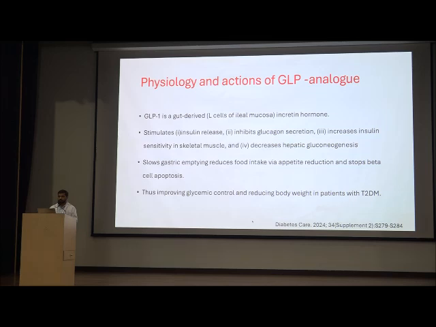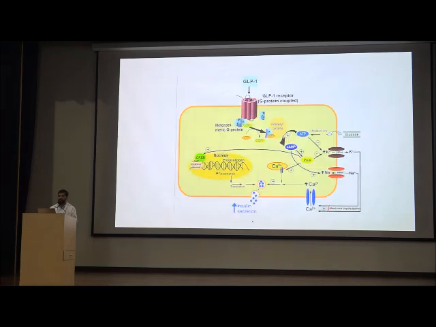So, what are GLP analogs? GLP is a gut-derived incretin hormone that is secreted from the L cells of the ileal mucosa. It stimulates insulin release, inhibits glucagon secretion, increases insulin sensitivity in skeletal muscles, and decreases hepatic gluconeogenesis. It slows gastric emptying, thereby reducing food intake and appetite, which further stops beta cell apoptosis, thus improving glycemic control and reducing body weight in patients with diabetes.